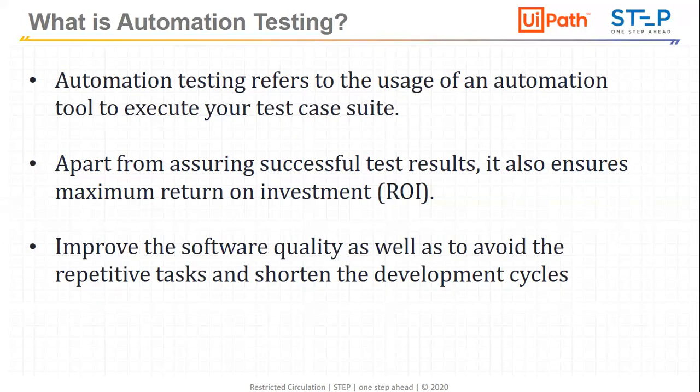So instead of 20 or 30 testers doing it manually, I will create a one-time test suite and run it, and as a client I will get a good ROI out of it. That's the reason many IT companies are moving towards test automation, and it is a very important factor for getting a good ROI.